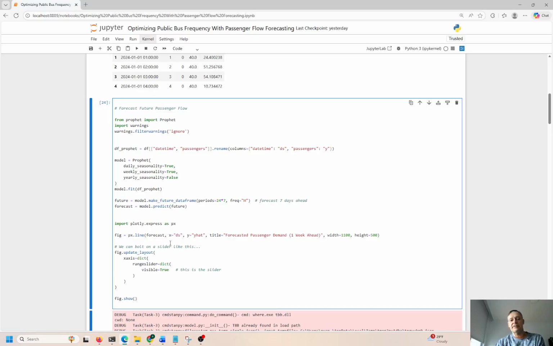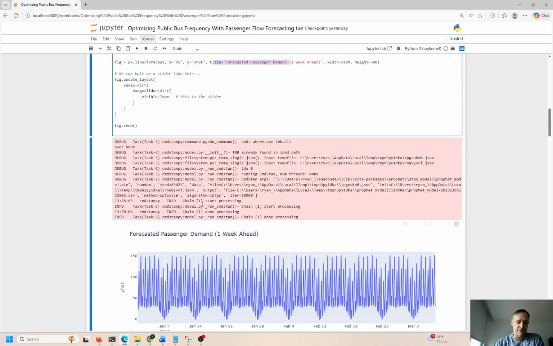And if you think of this practical example, just like at rush hour, right? During rush hour, the x, ds, this is the data series or time series, whatever you want to call it, the x is going to change. It's going to increase during the rush hours, the peak rush hour in the morning, peak rush hour in the evening. And based on that peak or that change in demand, we're going to make a prediction of how many people are going to need that bus. That is passenger demand, right? So hopefully that makes sense.